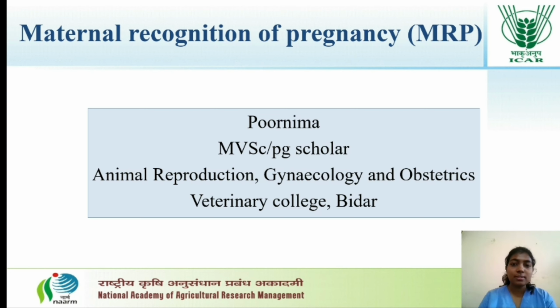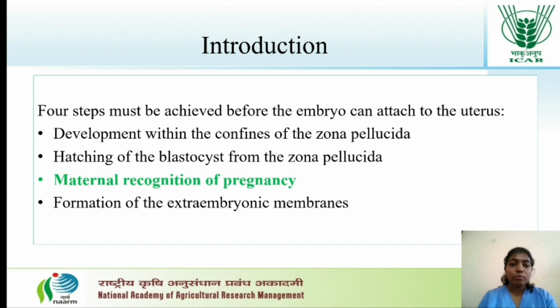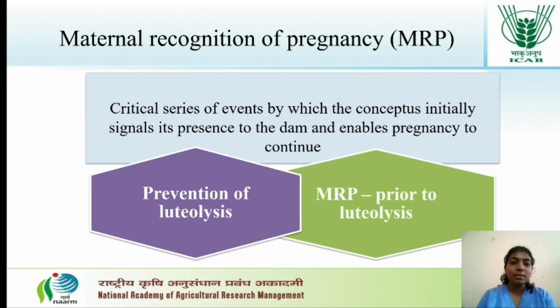My topic of discussion is MRP, Maternal Recognition of Pregnancy. Before an embryo attaches to the uterus, there are four critical steps that take place: development within the confinement of the zona pellucida, hatching of the blastocyst from the zona pellucida, MRP, and then formation of the extraembryonic membrane. So what is MRP?